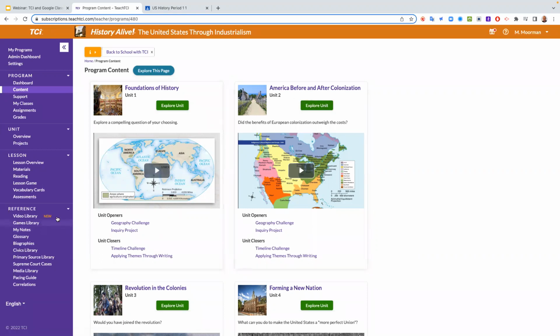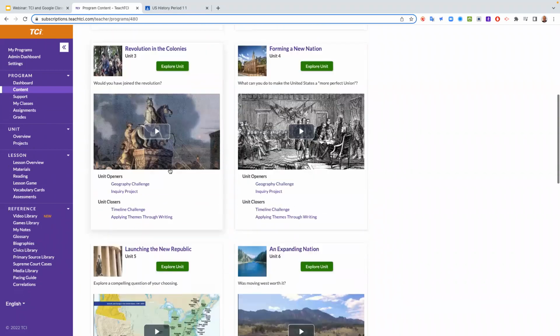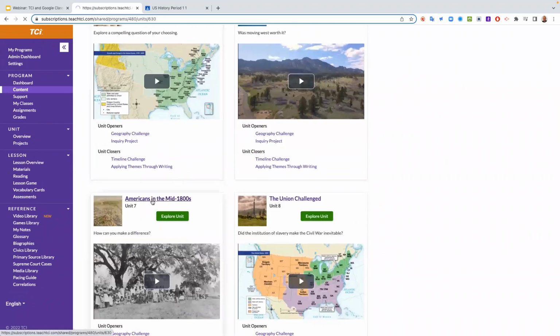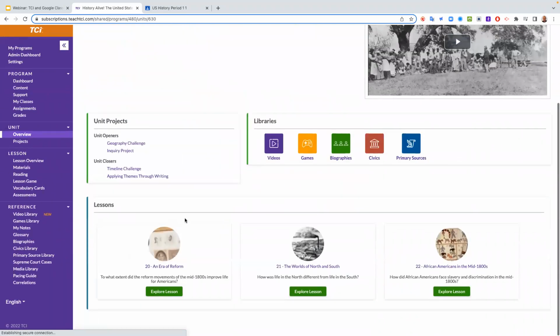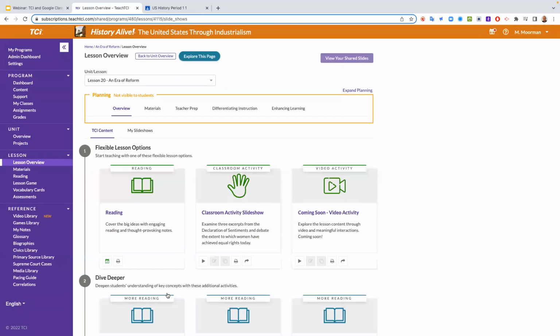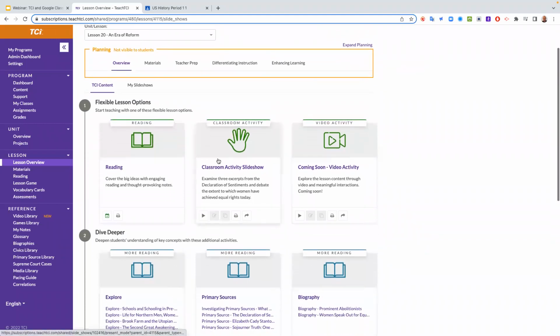I was modeling a minute ago. I think the unit that I was looking at was Americans in the mid 1800s. And this lesson right here, the era of reform, that was the lesson that I was using in my case study. So I'm looking at this and I see that there's this wonderful classroom activity slideshow.